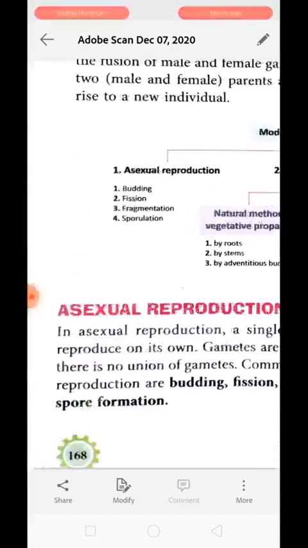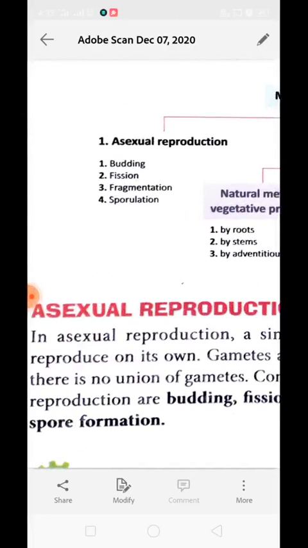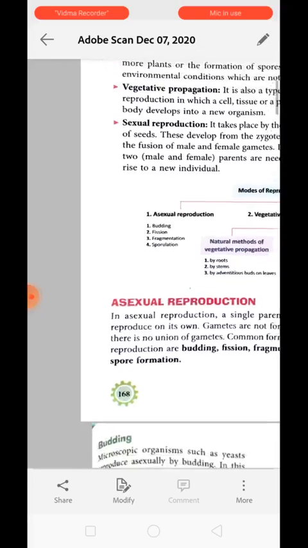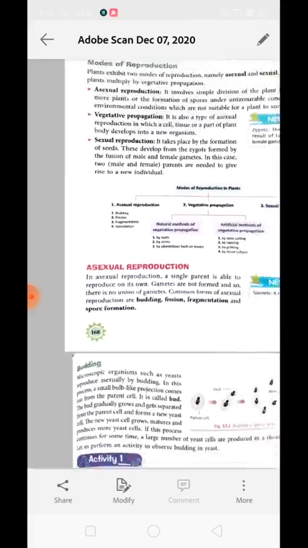First, we are going to look at asexual reproduction, which can be of many types. The four discussed over here are budding, fission, fragmentation, and sporulation. So we will move toward the first, that is called asexual reproduction.